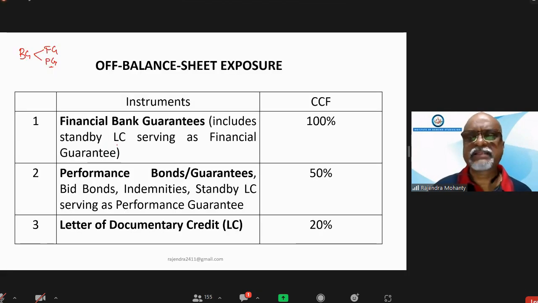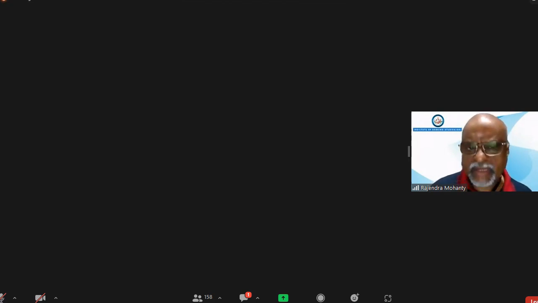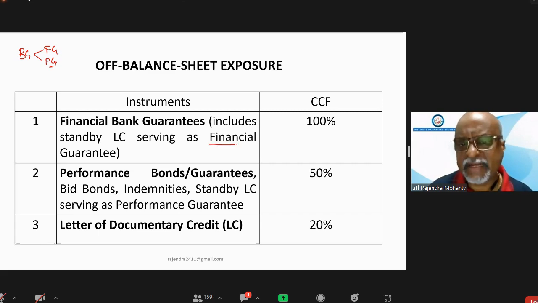Standby LCs are a type of bank guarantee; when a bank guarantee is issued for an overseas transaction, the term normally used is standby LC. So any guarantee or standby LC serving as a financial guarantee has a CCF of 100%.